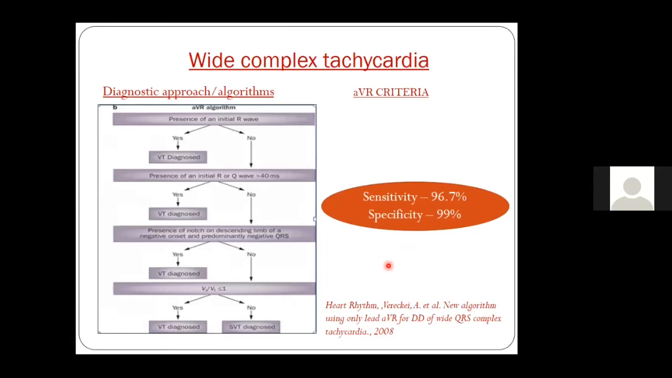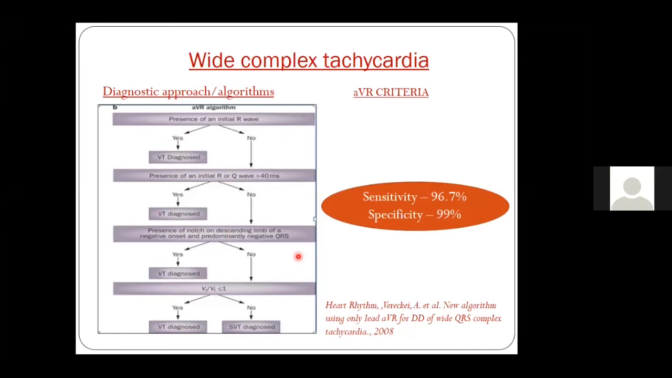I told you what is the Vereckei algorithm, which is the AVR criteria. You see the presence of an initial tall R wave in AVR or a positive QRS complex. It means the chances of VT are very high. If no, still it can be an SVT with aberrancy or a VT. So you see the initial R or a Q. It has to be a small initial R or a small Q, and the duration should be more than 40 milliseconds. Then again, you are dealing with a VT.